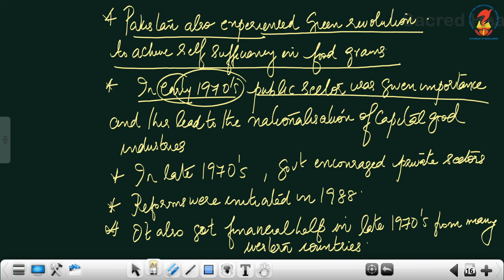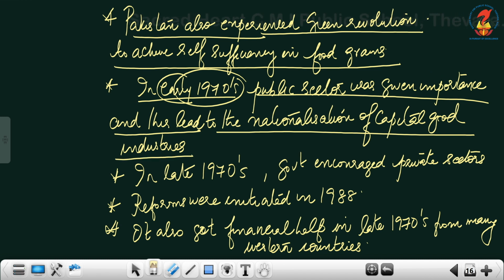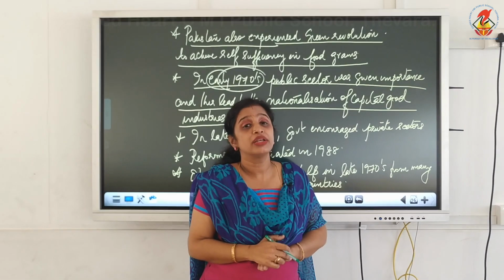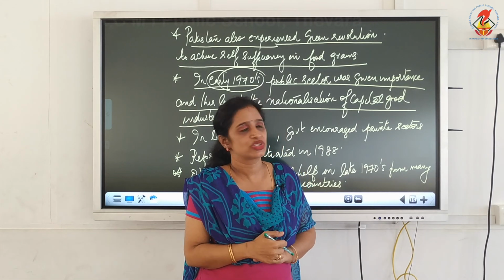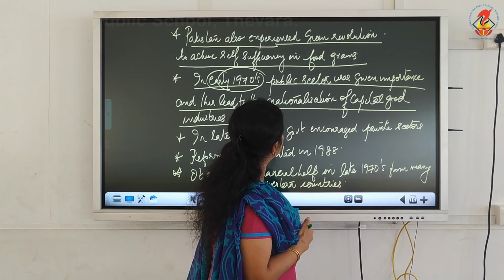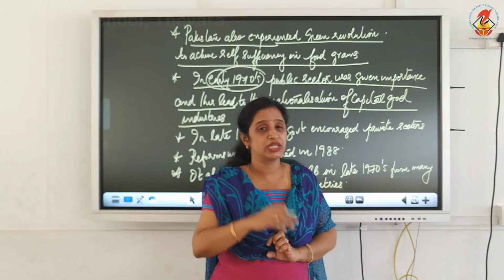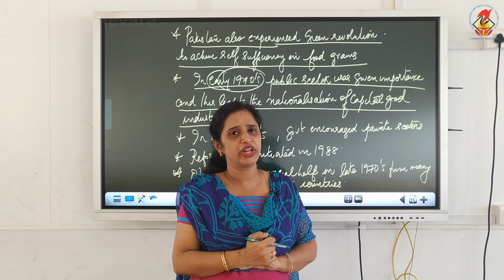Next, in the early 1970s, the public sector was given importance, and this led to the nationalization of capital good industries. What do you mean by that?